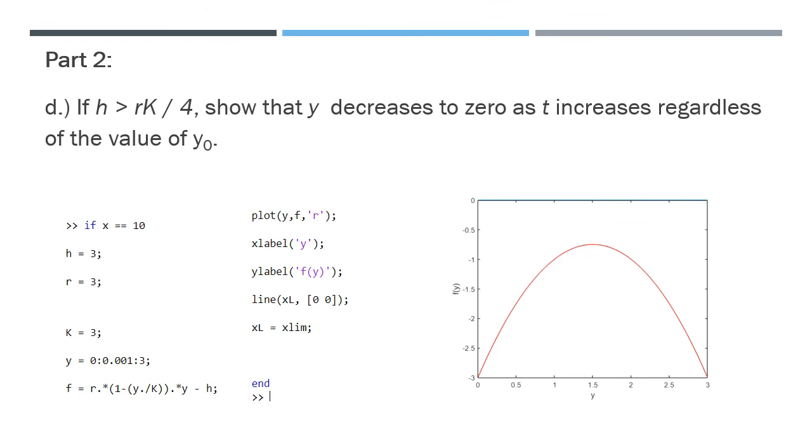I will explain the D segment on constant yield harvesting. Here, the equation H is greater than rK over 4, where H represents the constant catch rate, r the fish growth, and K the environmental capacity, shows a graph where the y values are plotted under the y-axis, which also results in the arrows pointing to the left, meaning a decline in the fish population. In this problem, the values for H, r, and K are set to 3. After running the equation in MATLAB, it produces a plot showing that the fish population is approaching 0. Observing the plot, this shows a condition where regardless of the fish population, extinction will occur due to overfishing.